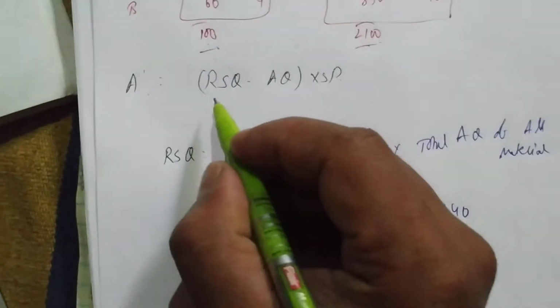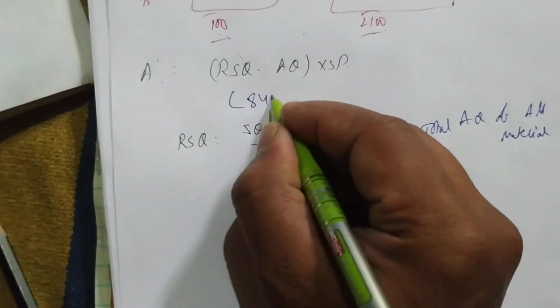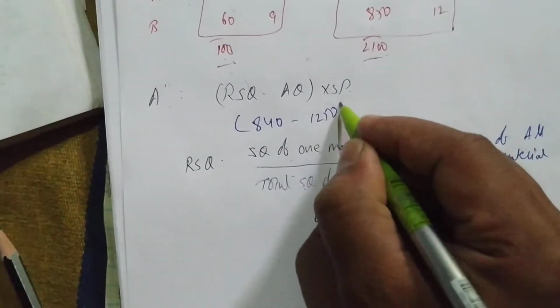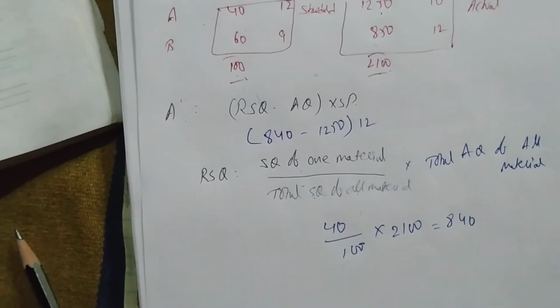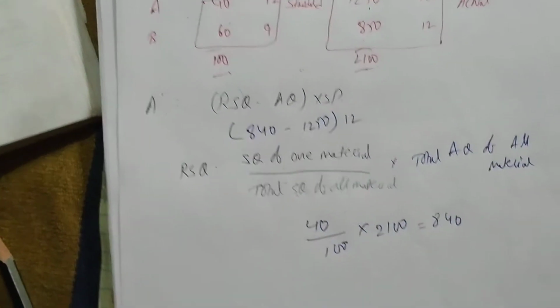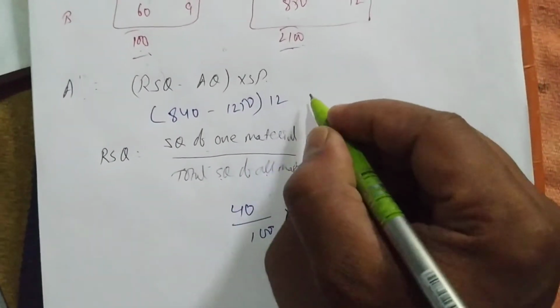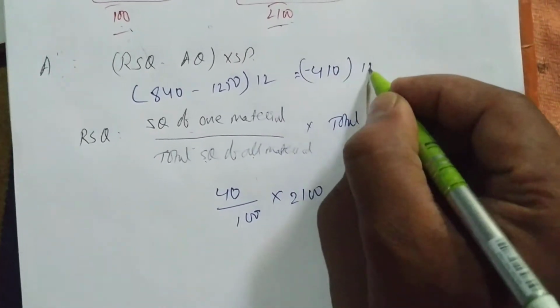Okay, so let us substitute and get the answer. RSQ we got 840, minus the actual quantity of A, how much? 1250, into, you have to multiply with 12. So 840 minus 1250, we are getting minus 410, multiplied with 12.